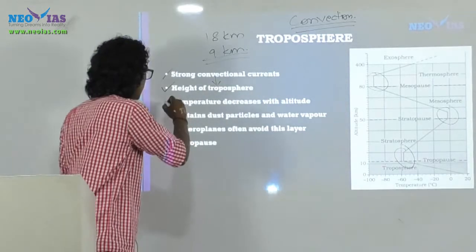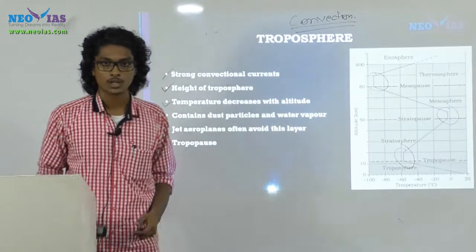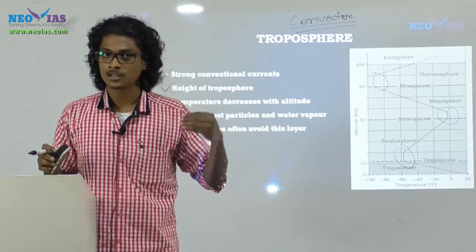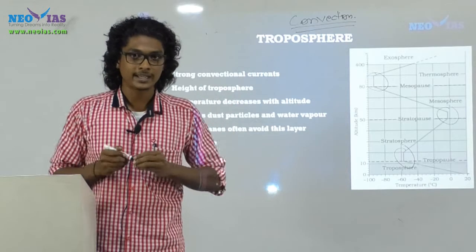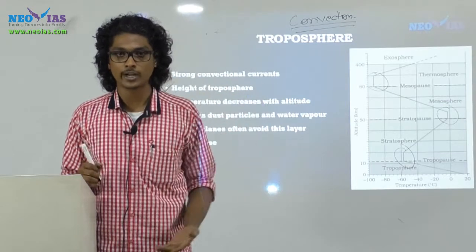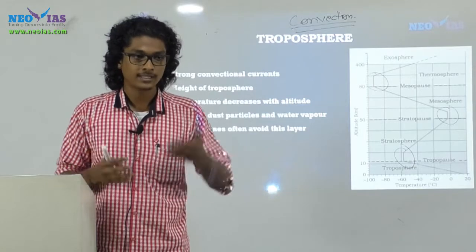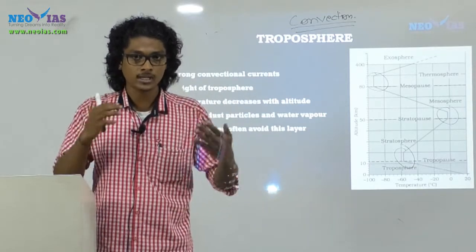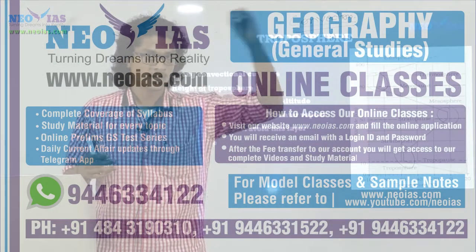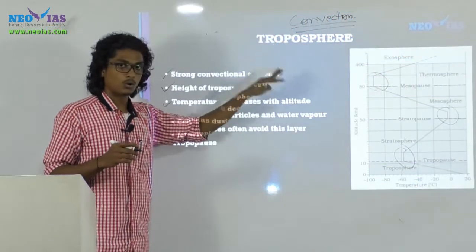And next, the temperature decreases with altitude. As the distance from the Earth's surface increases, the temperature will decrease, because the atmosphere is transparent to the incoming solar radiation. The atmosphere is majorly heated from the Earth's surface, not from the insolation directly, so the temperature decreases with altitude.